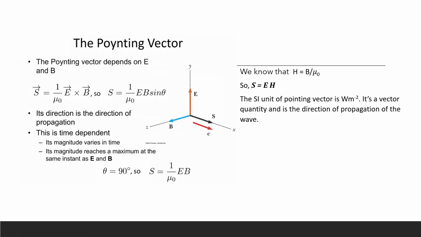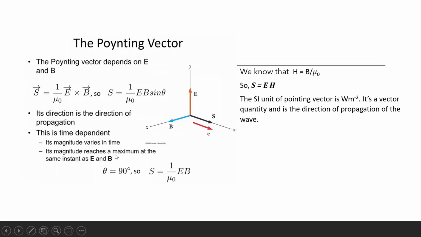What is sine 90? 1. So we can represent the Poynting vector's magnitude as S is equal to 1 by mu naught E into B, where E and B are the magnitudes of electric and magnetic fields. And this magnitude varies with time because electric and magnetic fields are varying with time. They are like sine waves, right?